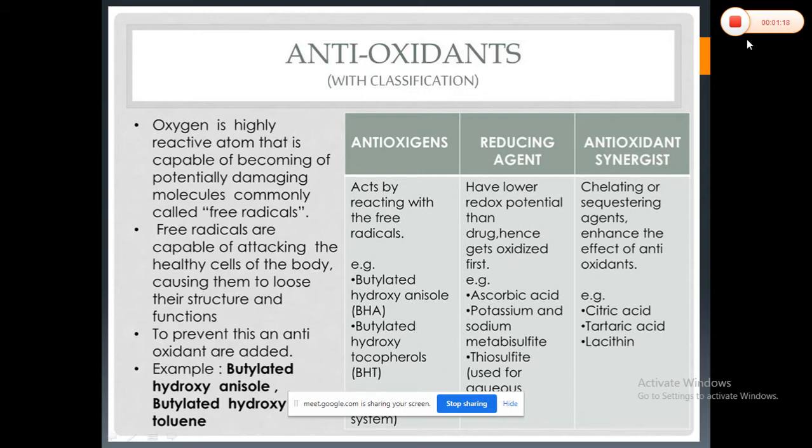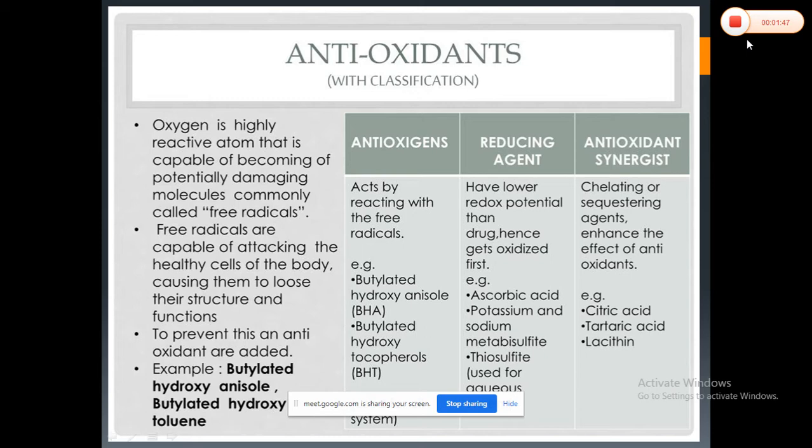Some antioxidants act by reacting with the free radicals generated by the UV radiation, or once oxygen comes in contact with that particular ingredient. Then some reducing agents have a lower redox potential than the drug and hence get oxidized first and prevent its oxidation. So basically these antioxidants get oxidized themselves and prevent the oxidation of active pharmaceutical ingredients.